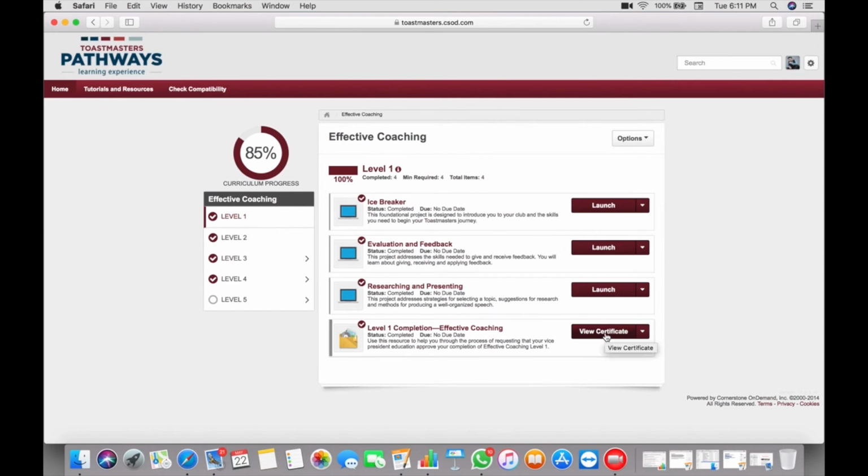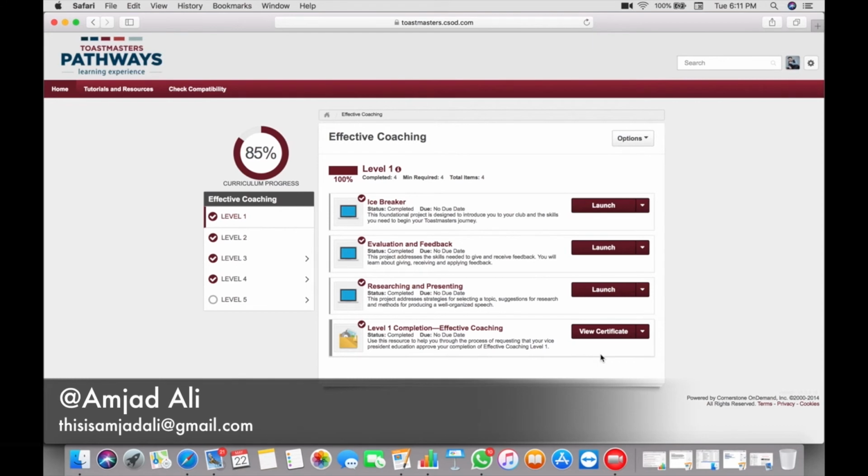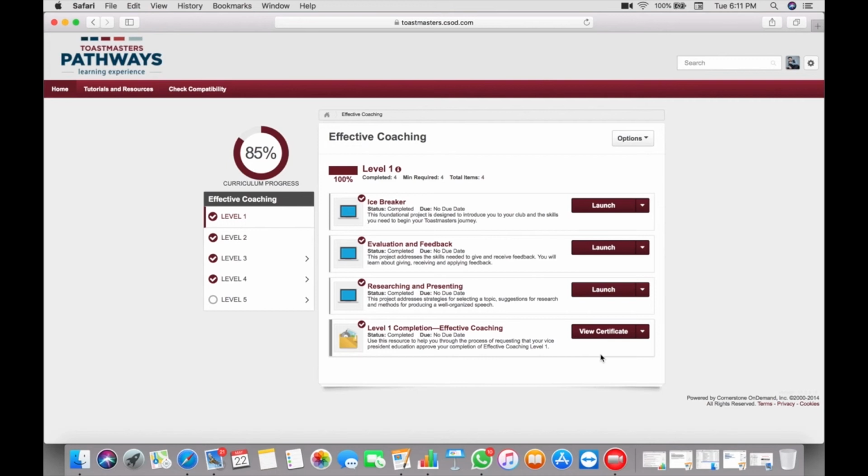Once you press this button, an email will be sent to your home club VP education, and you can call him or her and request him or her to approve your level 1. Once they approve your level, the status will change, where you can view your certificate.